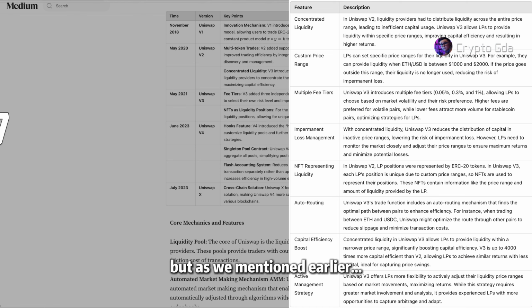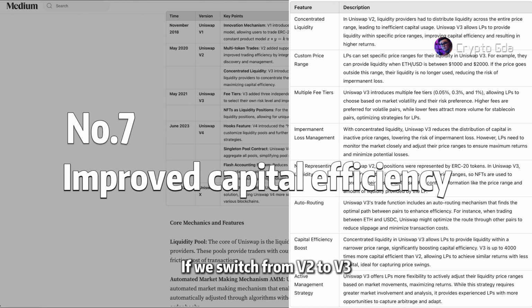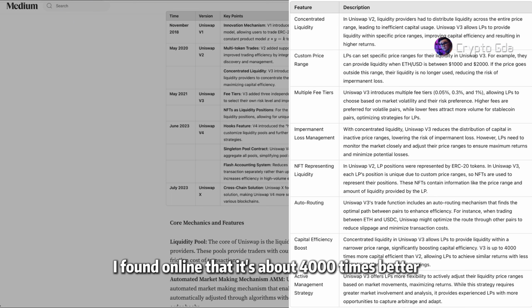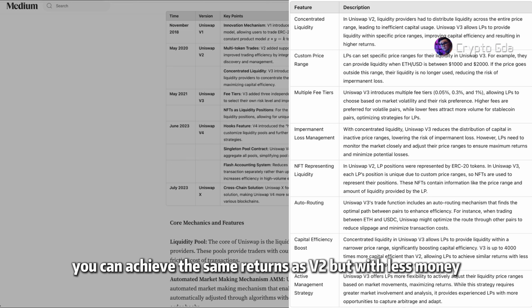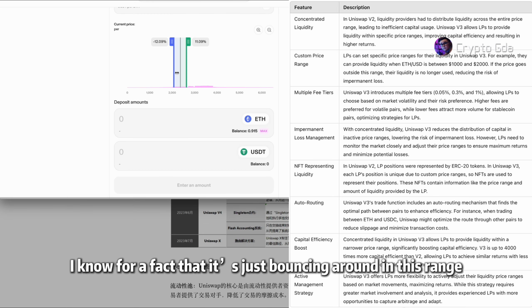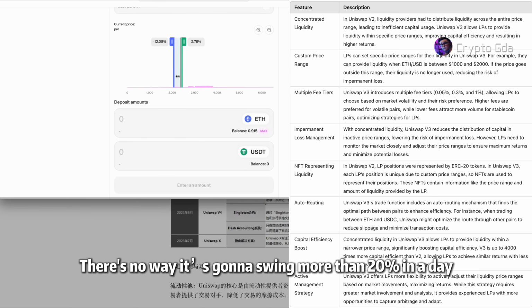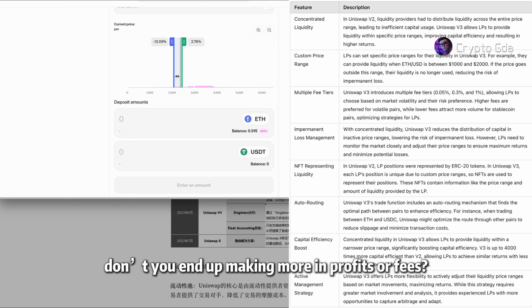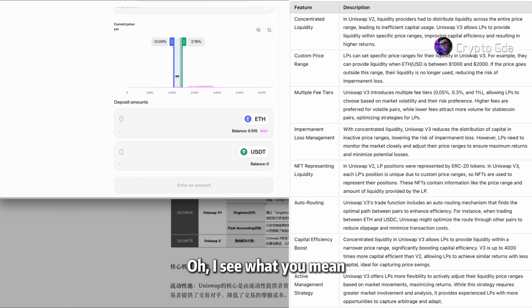But as we mentioned earlier, if we switch from V2 to V3, how much is the capital efficiency boosted? I found online that it's about 4,000 times better. That means with V3, LPs can achieve the same returns as V2 but with less money. You think about it differently. It's like running a grid strategy. I know for a fact that the price is just bouncing around in this range. There's no way it's gonna swing more than 20 in a day. So I'll focus all my funds on that 20 range for buying low and selling high. That way, don't you end up making more in profits or fees? Oh, I see what you mean.